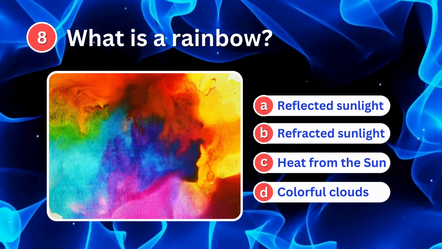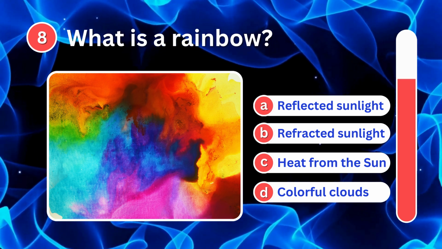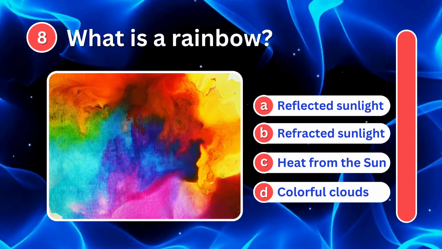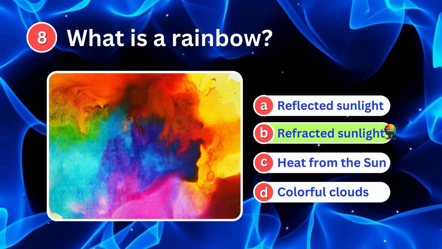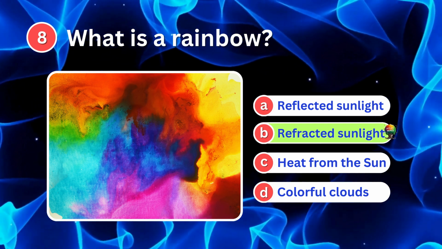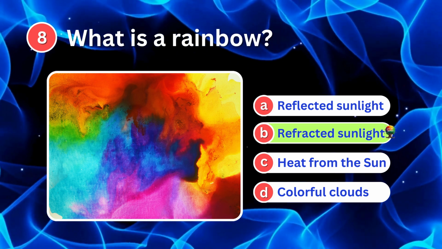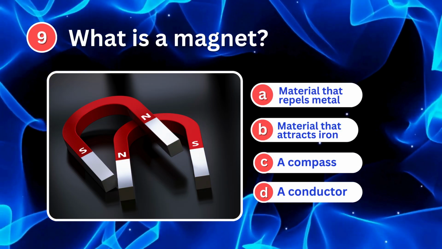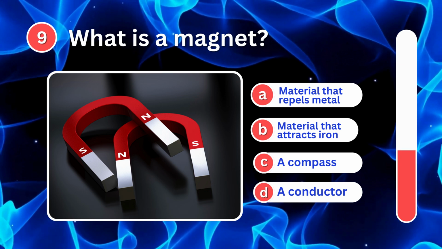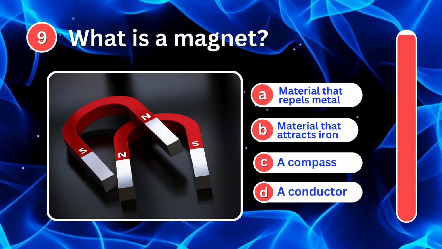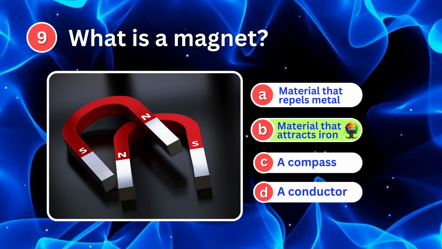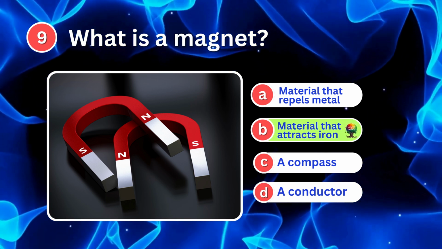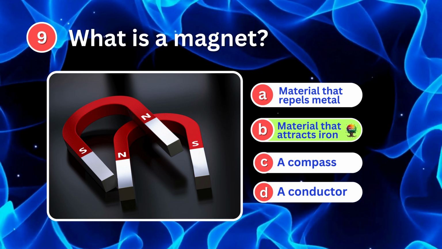What is a rainbow? It's refracted sunlight. Rainbows form when sunlight is refracted by water droplets. What is a magnet? It's a material that attracts iron. A magnet attracts iron and some other metals.